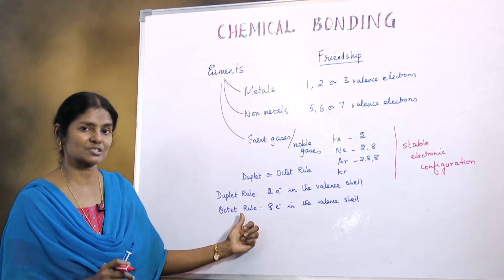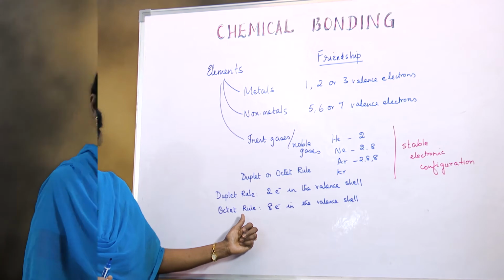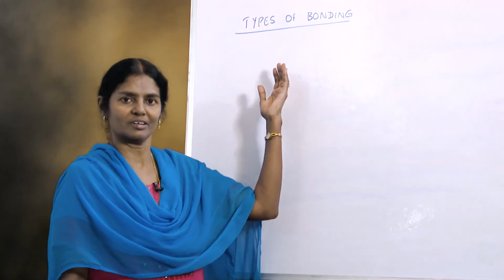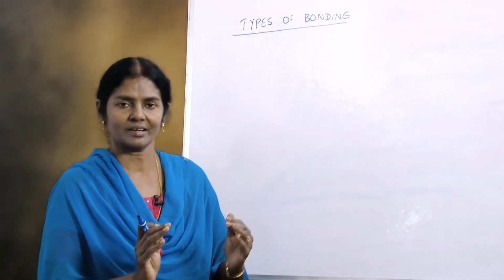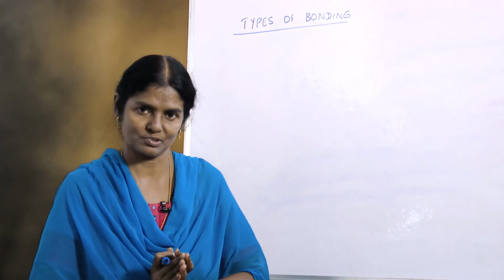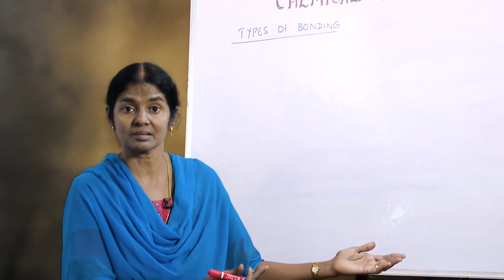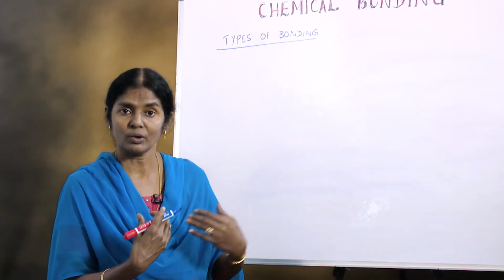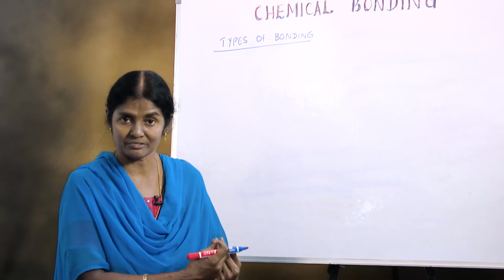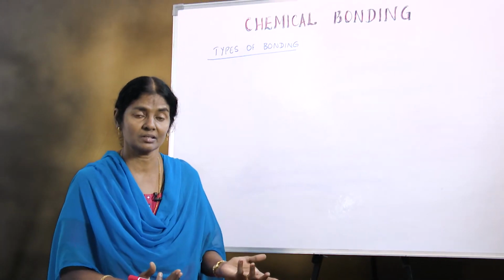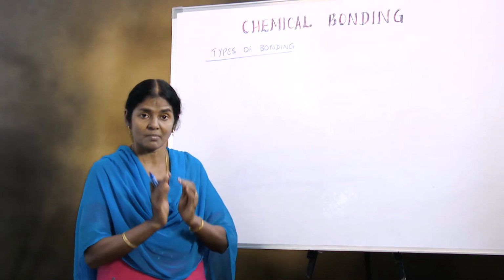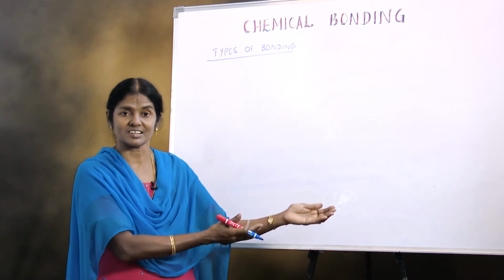Now let's go into the types of bonding. If I have two chemistry textbooks and my friend Rita does not have one, and she doesn't get it anywhere, I transfer my chemistry textbook to Rita.